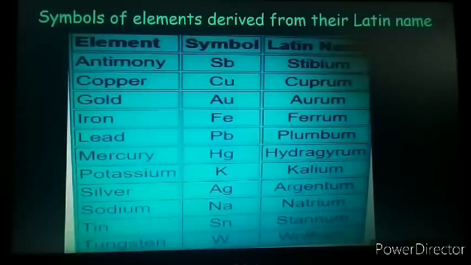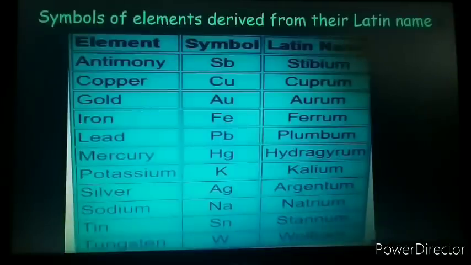The symbol for silver is Ag, capital A, small g, and the Latin name is argentum. Then sodium, its symbol is Na, and the Latin name from which this name is derived is natrium. Tin is symbolized as Sn, and the Latin name is stannum. And about tungsten also we have discussed in the first criteria. The symbol is W, and the Latin name from which tungsten is derived is wolfram.